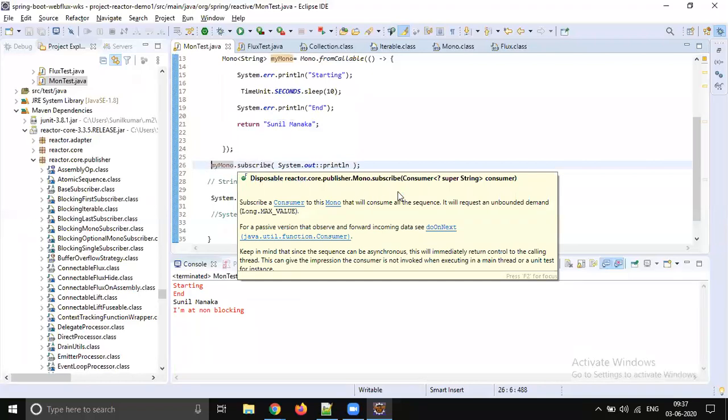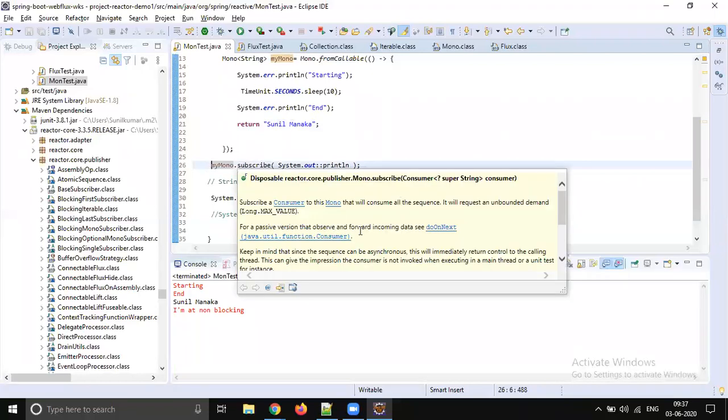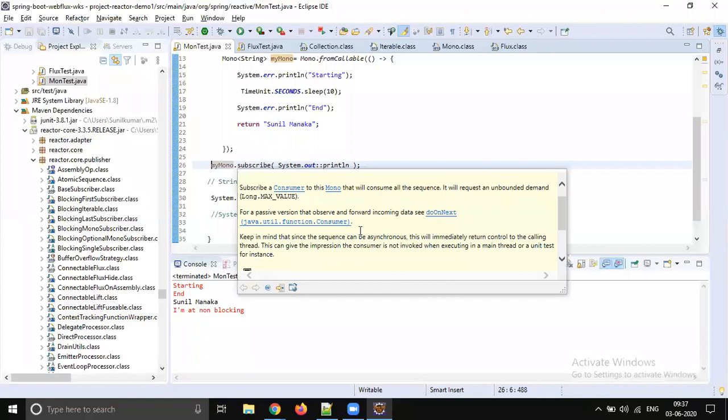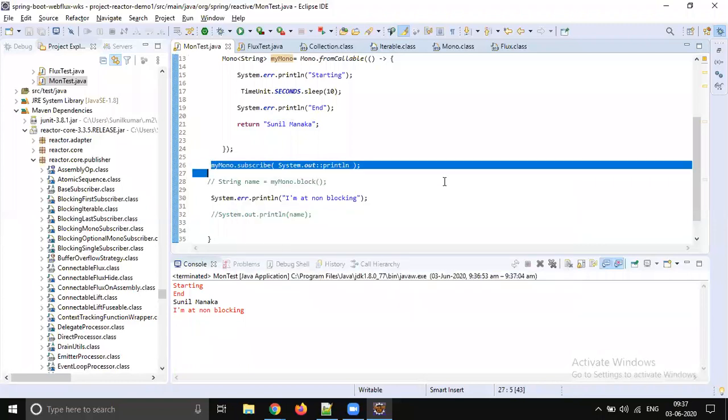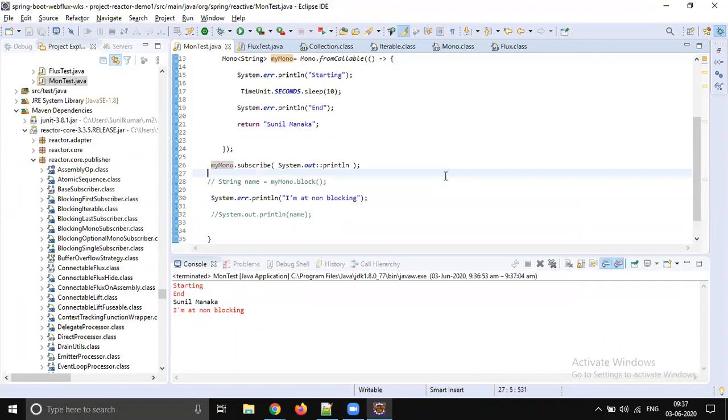Subscribe will work in asynchronous mode, right? Subscribe is going to be run by a separate thread. So if you run this same code in the server, the Netty server, you see that this statement is going to be printed immediately. Just go to Google and see subscribe versus block. Subscribe is called asynchronous, so it won't block your main thread. Your main thread will be executing further statements.